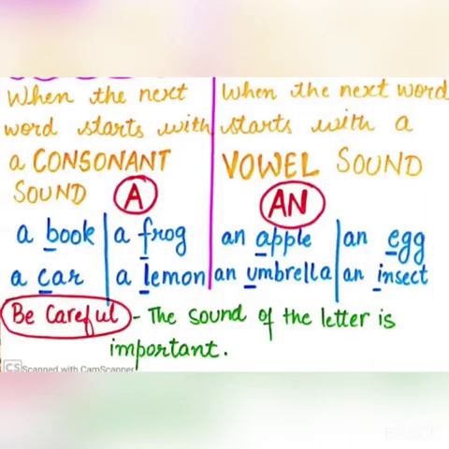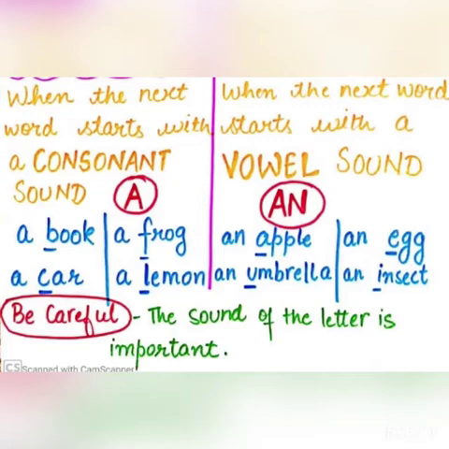So, when the next word starts with a consonant sound, what will we do? We will write a before that word. As you can see in this example, a book. Here, when we say the word book, we are getting a consonant sound from B. So we will write a before that word. The rest of the examples are also there. A car. We will write a before the word car. A frog. A lemon.